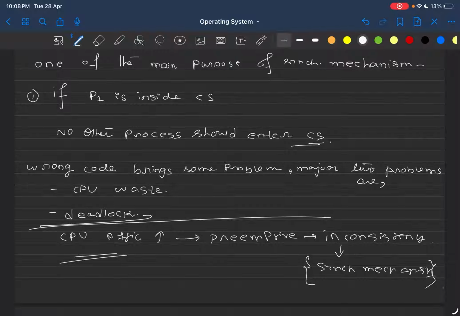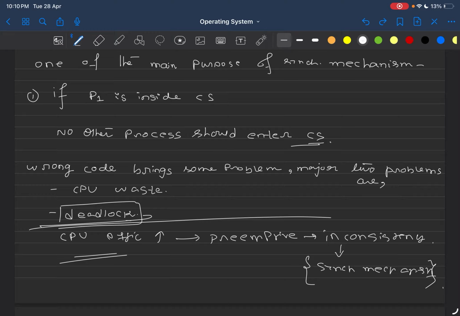But one thing to be cautious about is, when you are introducing a synchronization mechanism, due to a small issue in your code, even a small line can lead to a much bigger issue than you can think of. So what may happen? Your CPU may waste a lot of time in the waiting state, not doing anything effectively, or there is an even more dangerous thing, that is your system may fall into deadlock.